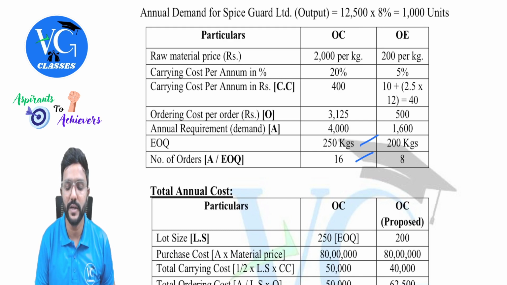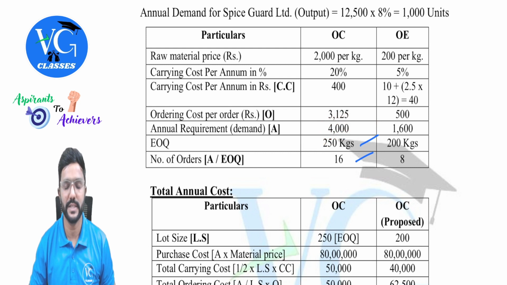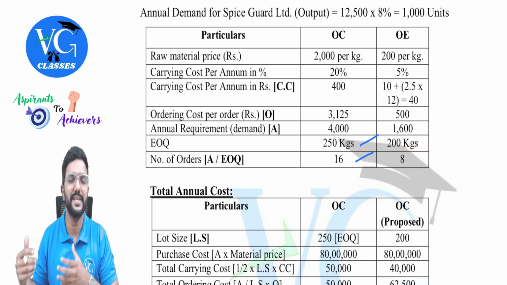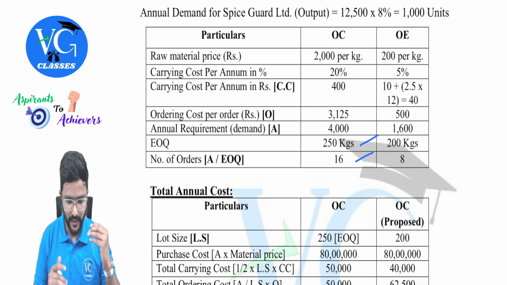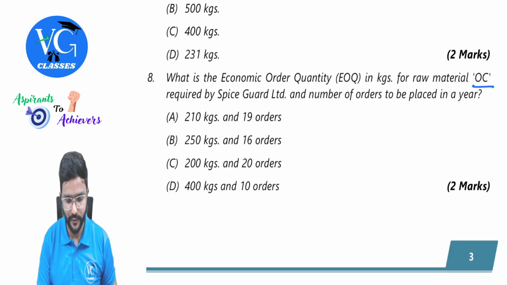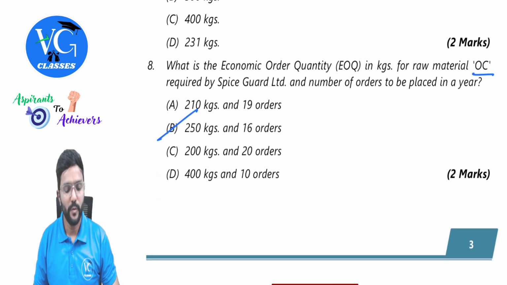How did we get the number of orders? Simple. Annual demand divided by EOQ, which is nothing but lot size. So 4000 divided by 250, you will get 16. And for OE, they have not asked, but I have just shown it. If they have not asked, then you need not calculate it. Okay. So 250 and 16, guys. 250 and 16 is the answer. Yes, B. Hope you guys got it.